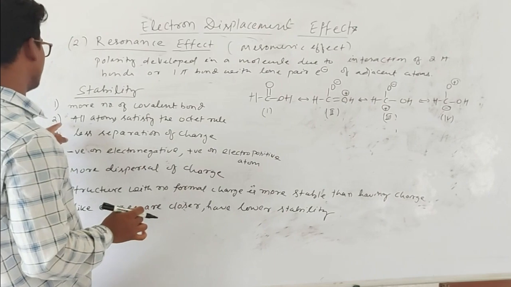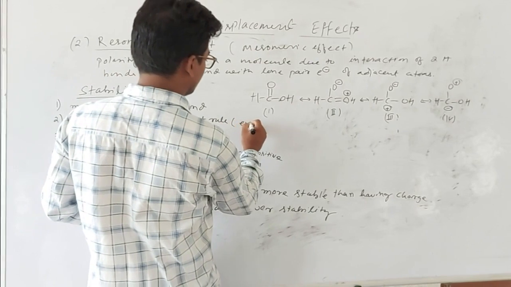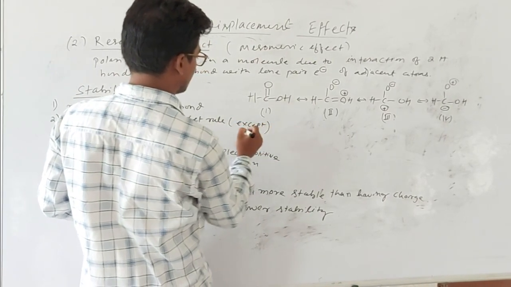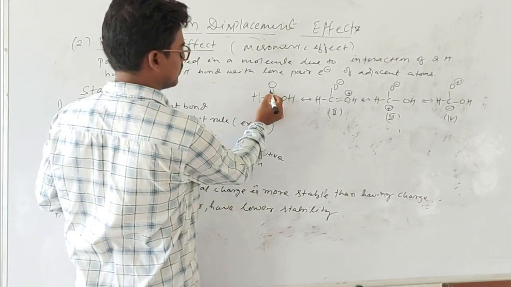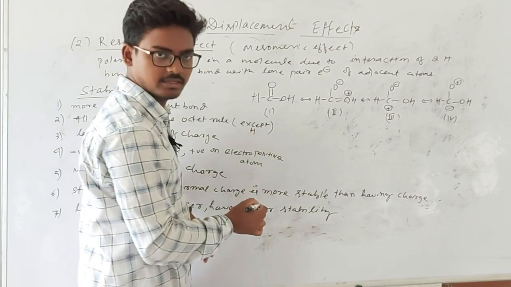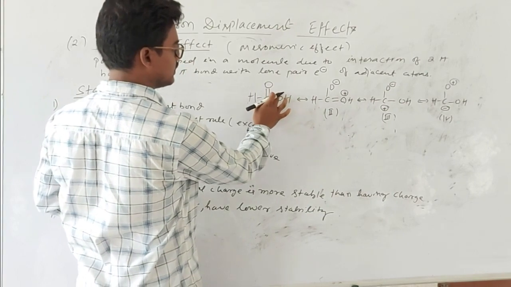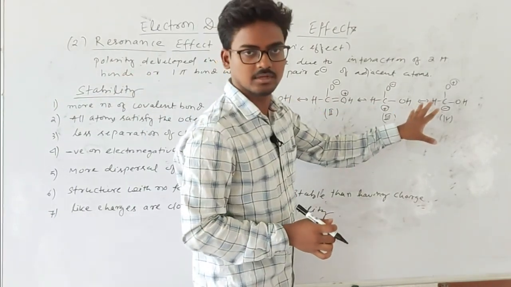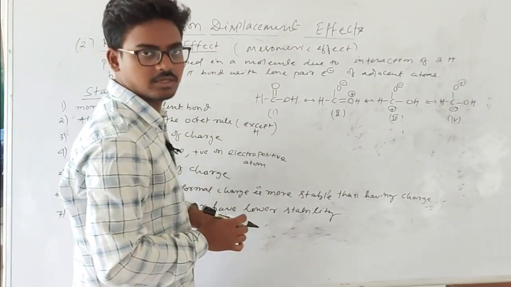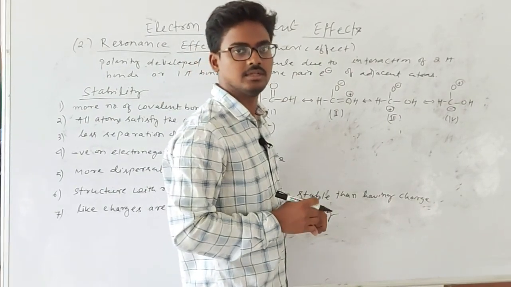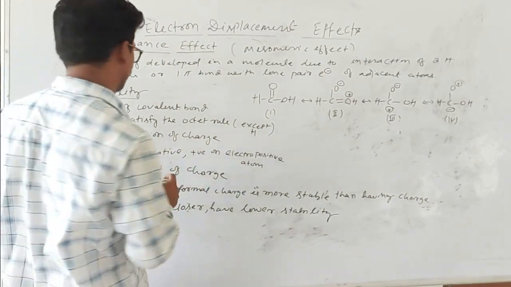Now second is all atoms satisfy the octet rule except hydrogen. Here, except hydrogen. Okay, so here you can see this carbon has how many electrons? 2, 4, 5, 6, 7, 8. 8 electrons are there. Oxygen also has 2, 4 and 2 lone pairs, 8. Okay, in all these contributing structures, all the atoms must satisfy the octet rule. If it does not satisfy the octet rule, then it will get destabilized, less stabilized than the other canonical structures.